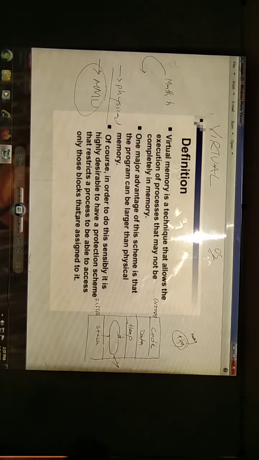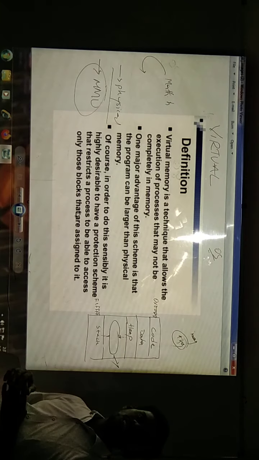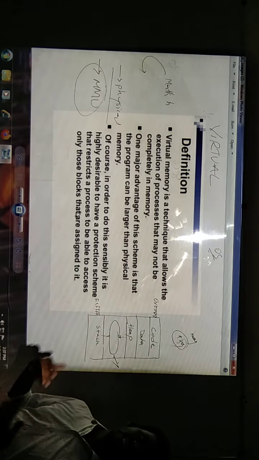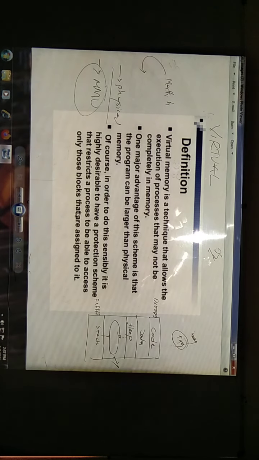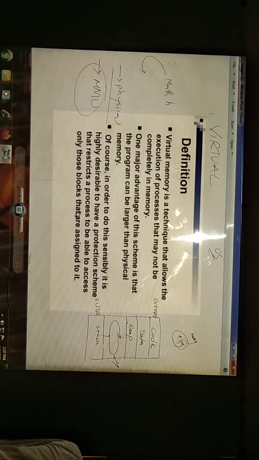Once I take math.h into main memory, if other processes are executing, they can also use it, and we can easily share the data. That is the major flexibility we have when using virtual memory. I hope it is clear what virtual memory is, and the techniques are these two, paging and segmentation, that we discussed in earlier sessions.